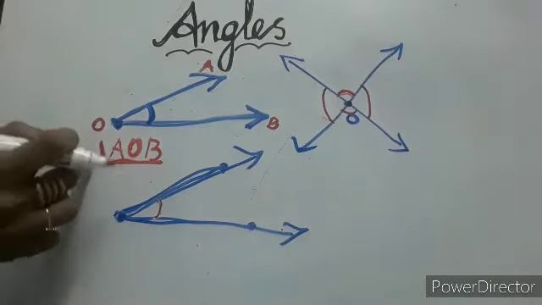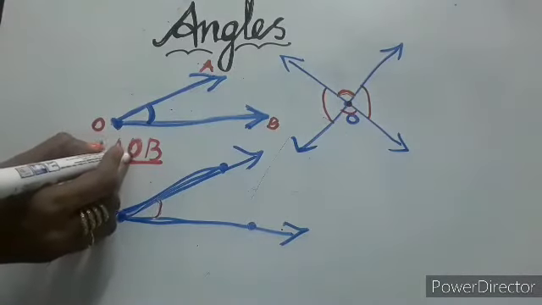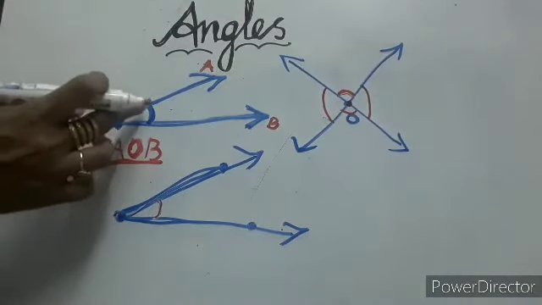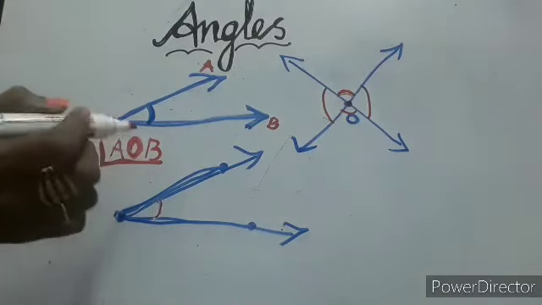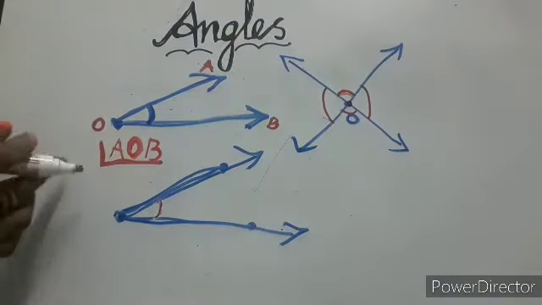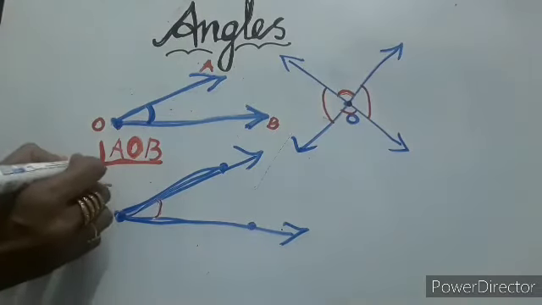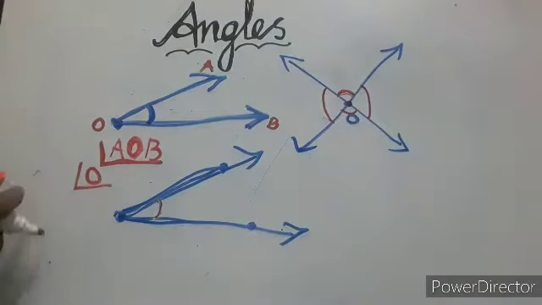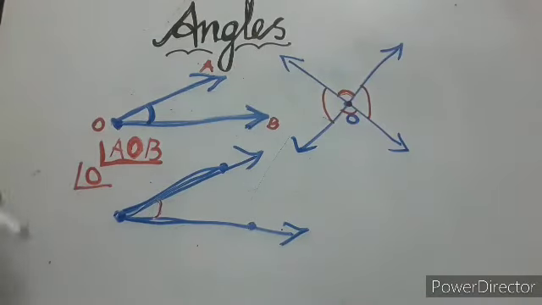So AOB, AOB. What is the meaning? Where the angle is formed, that letter you have to write in the middle. Understood? Otherwise you can write angle O. If you are mentioning separately, you can write angle O.